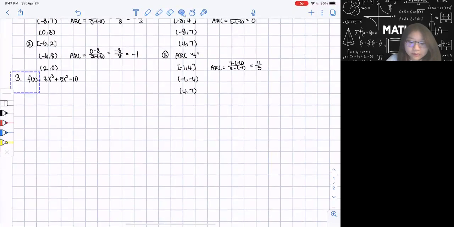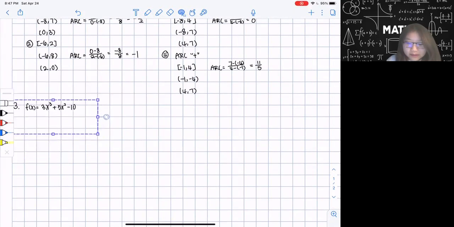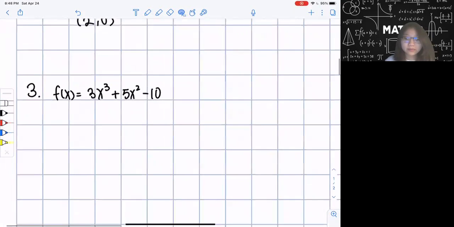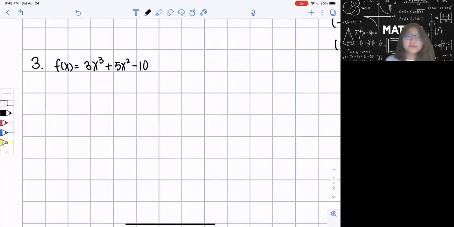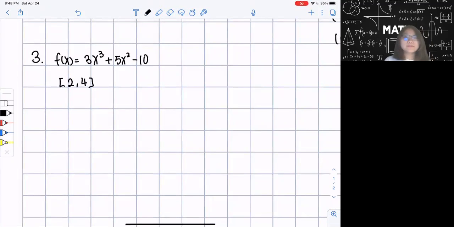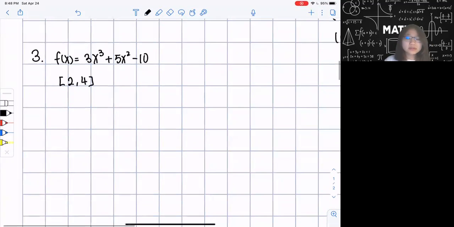Next, we're going to explore how I can find it for a function. It's basically the same thing. You just need to plug in the x value. So for example, in this case, I want you to give me my average rate of change in the interval from 2 to 4. You might not even know what this function is. It's not a quadratic or something like that. What you're going to do is just plug in. So what will be my f of 2?